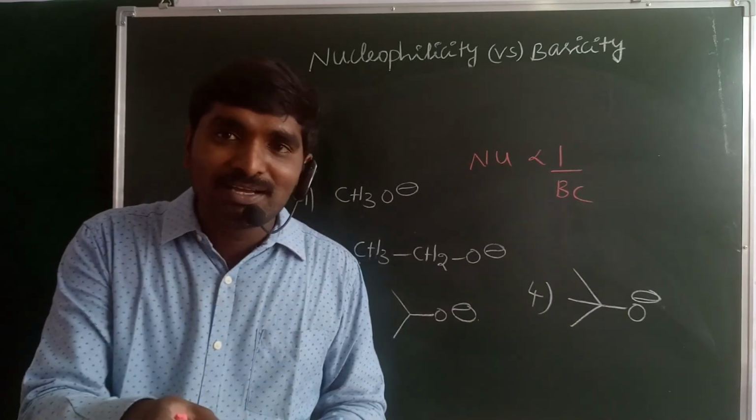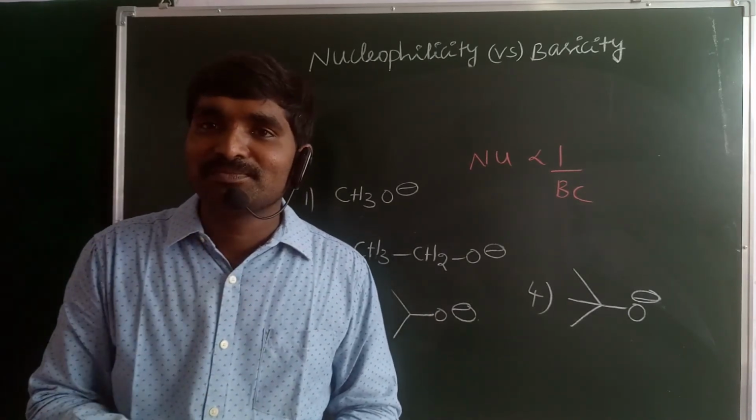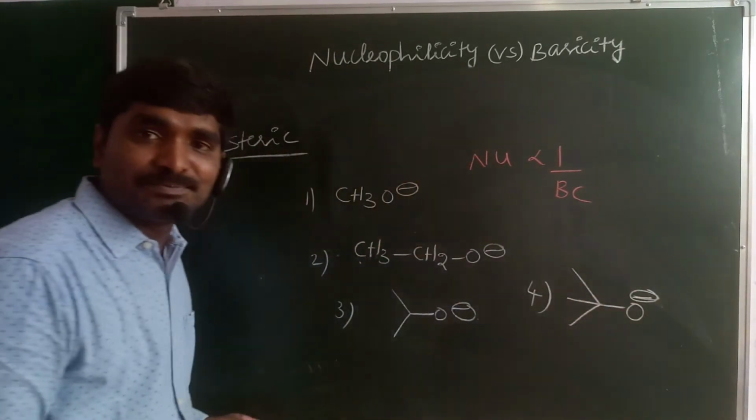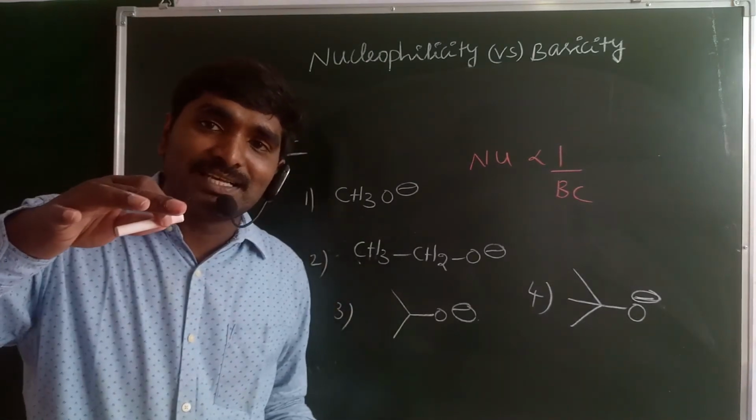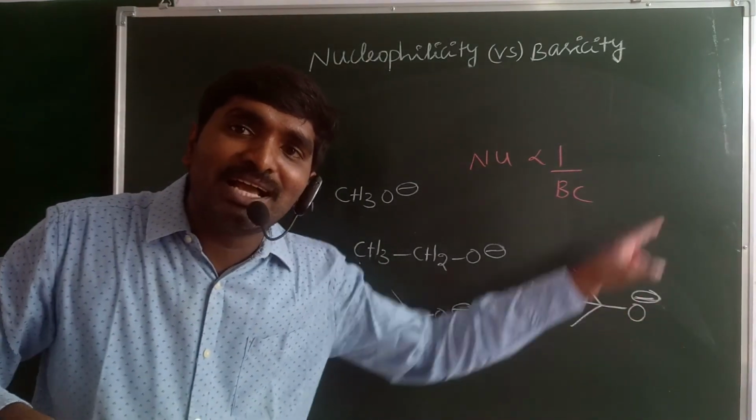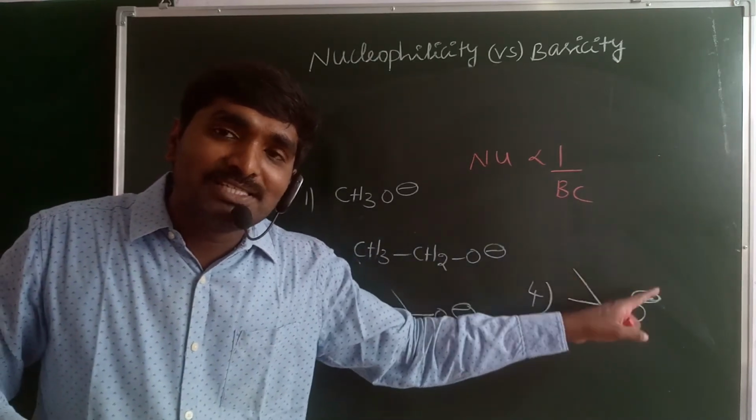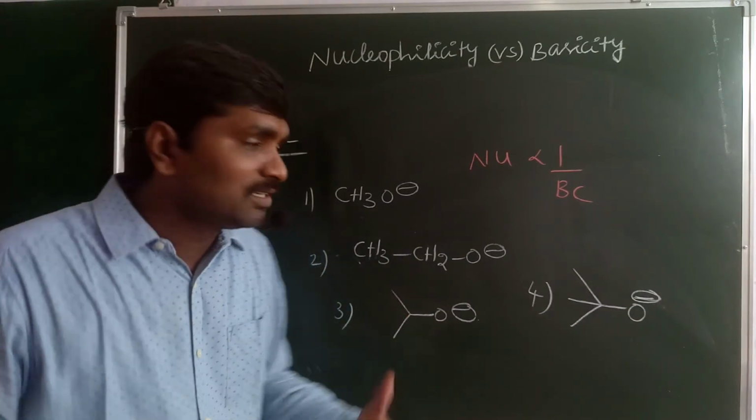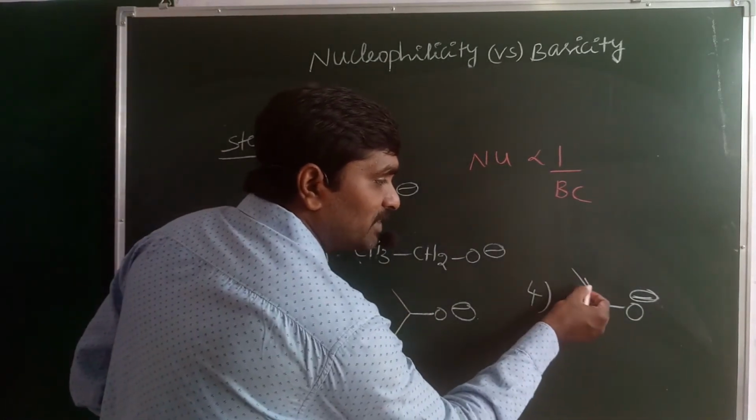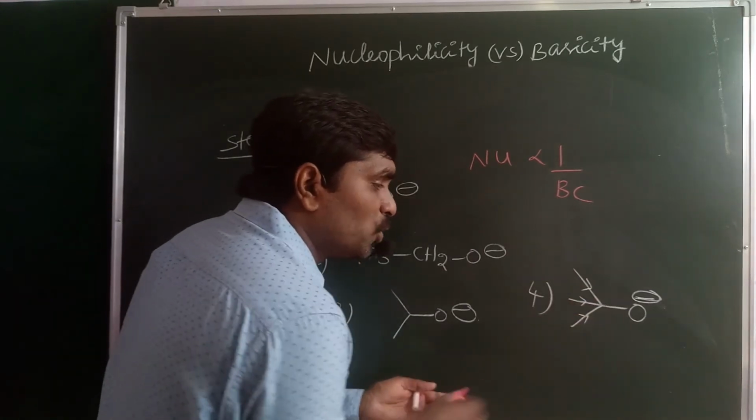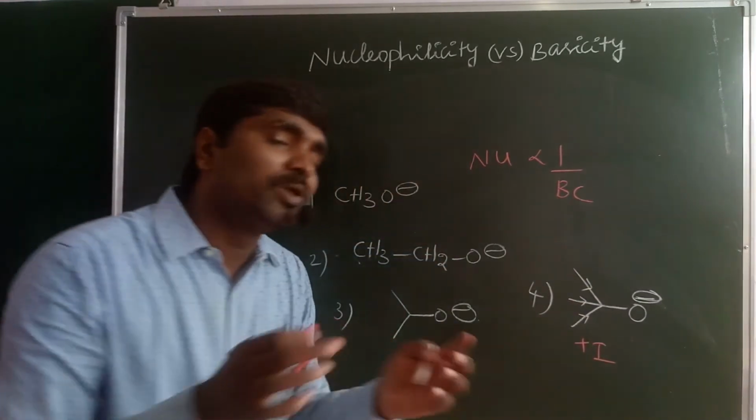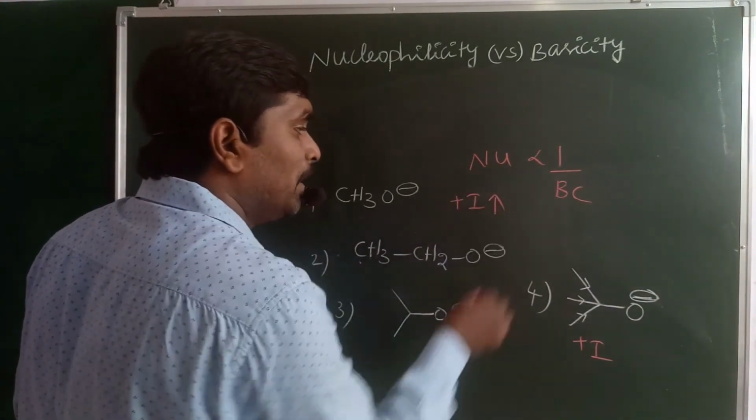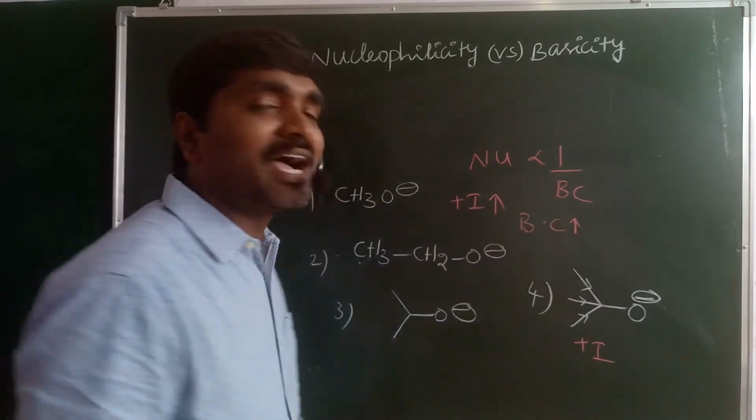Why? Because I already told you in the basicity of amines, the electron density on oxygen increases. It may donate the electron pair to others easily. That means it may donate the electron pair to the H plus ion easily. When electron density increases, this carbon may be bonded with methyl groups, alkyl groups. These alkyl groups are plus I groups. Already I told you in the basicity of amines video. If plus I groups increase, basic character also increases according to the inductive effect.